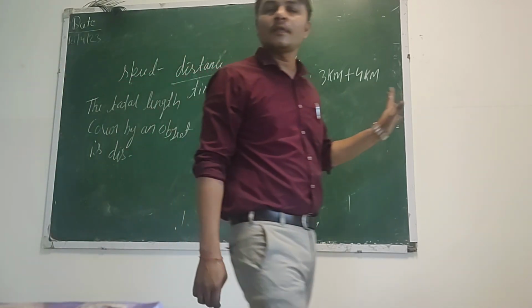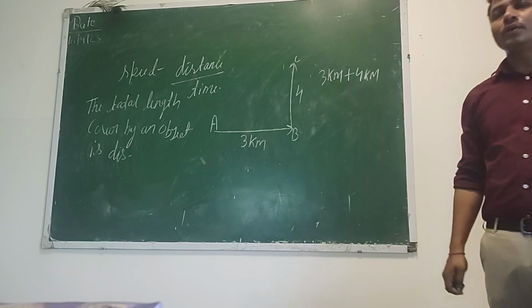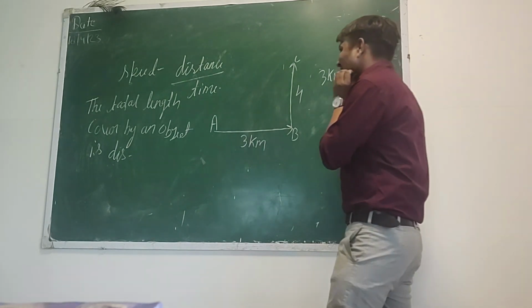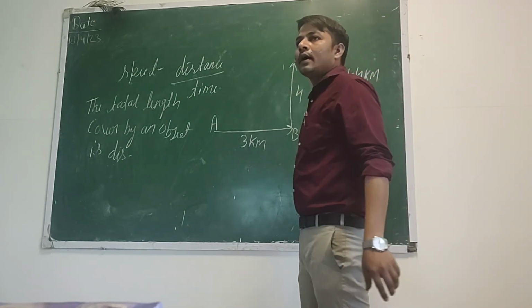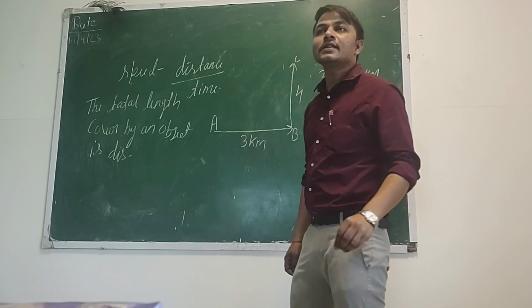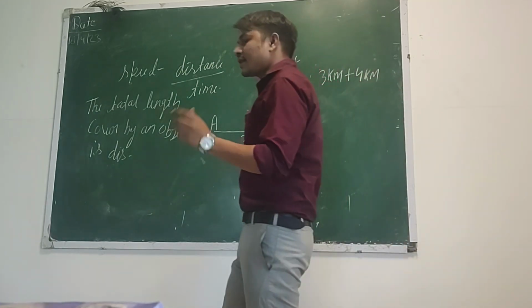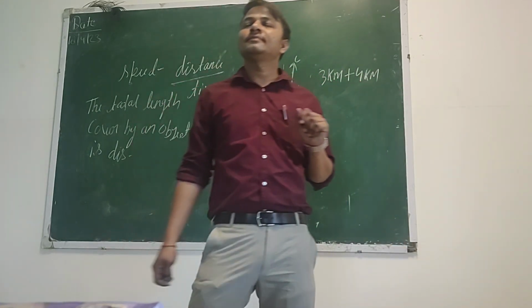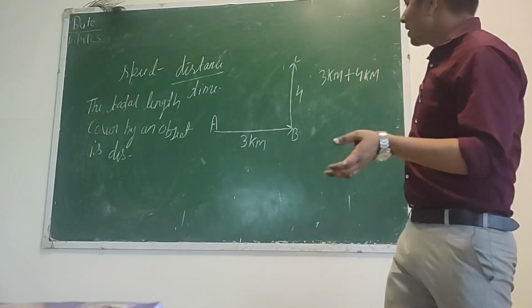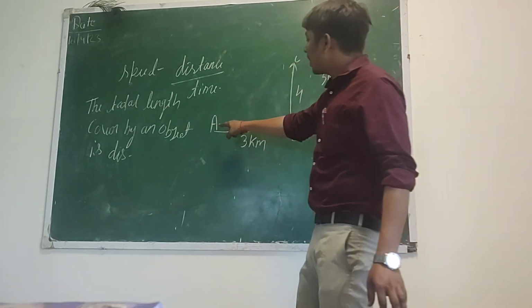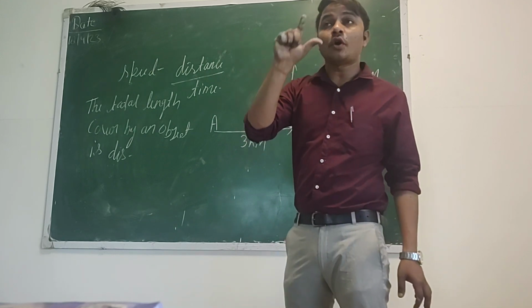Is it clear? Now we will learn about another term, displacement. What is displacement? If you had to go up to here, what could you do?